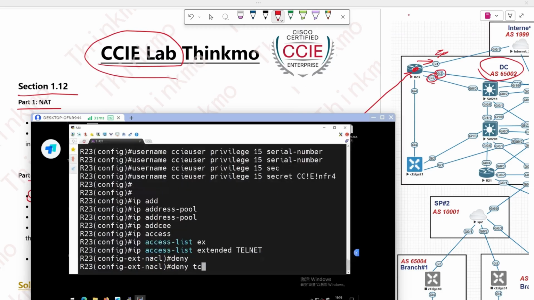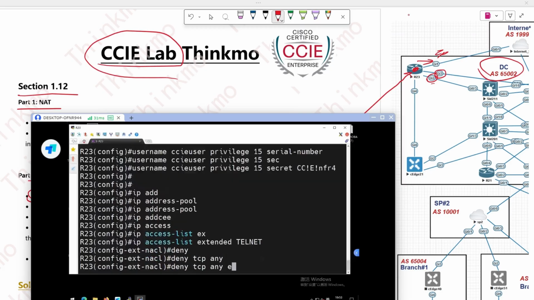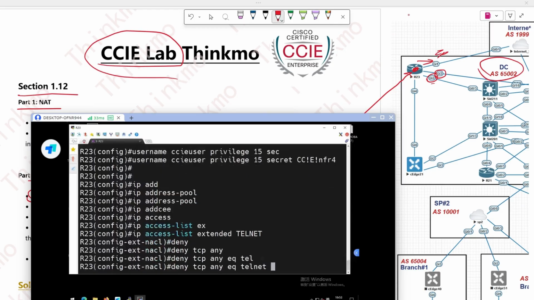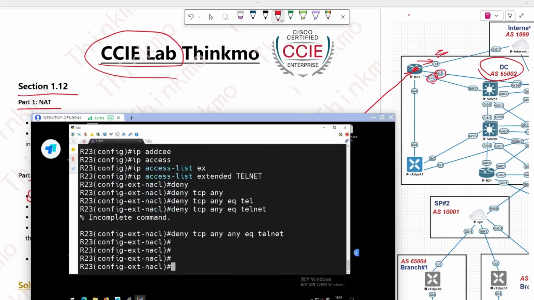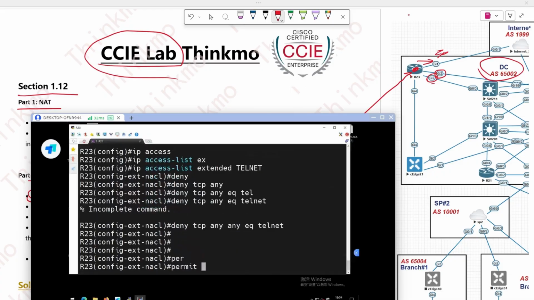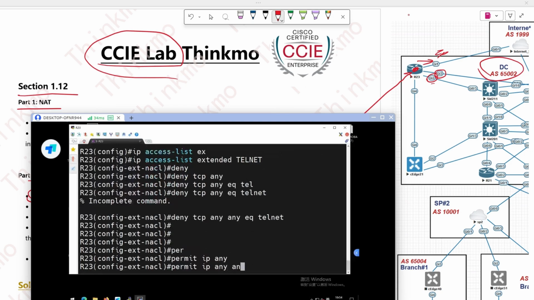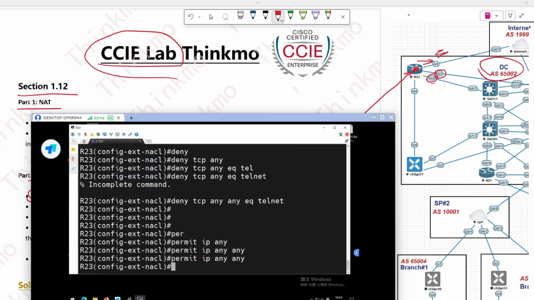Deny TCP any, then EQ, which means equal to telnet. Actually, here you can write 23 or telnet, both are fine. The point is to deny port 23. Oh, I missed an any here. It seems like there should be two. And after denying port 23, we need to allow the others, right? Permit IP any, then write another any. This way, everything else is allowed because there's a default deny at the end. If we don't write this line, then everything else would be denied.